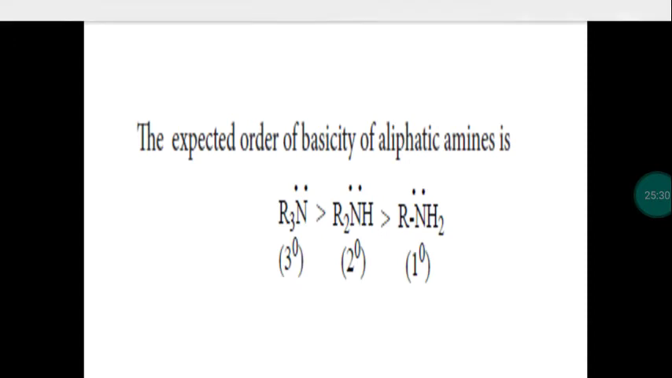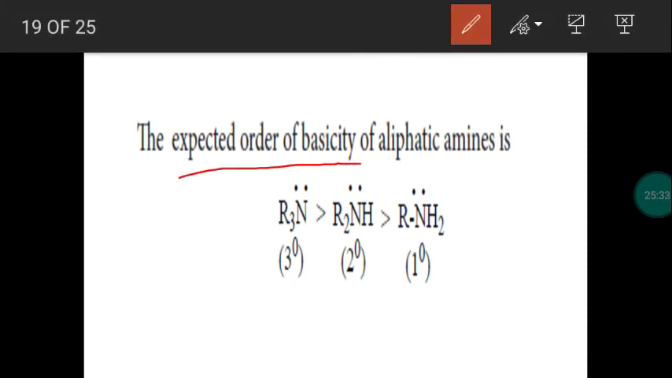So here it is given as the expected order of basicity. We expect that comparing primary amine, secondary amine has more basic strength due to two alkyl groups. Comparing secondary, tertiary amine has more basic strength due to the presence of three electron releasing alkyl groups. But this is not the correct order. When we explain the basic strength based only on the plus I effect, we won't get the correct order of basicity. So we have to consider some other factors. What are the other factors which are responsible for the basic strength of amines?